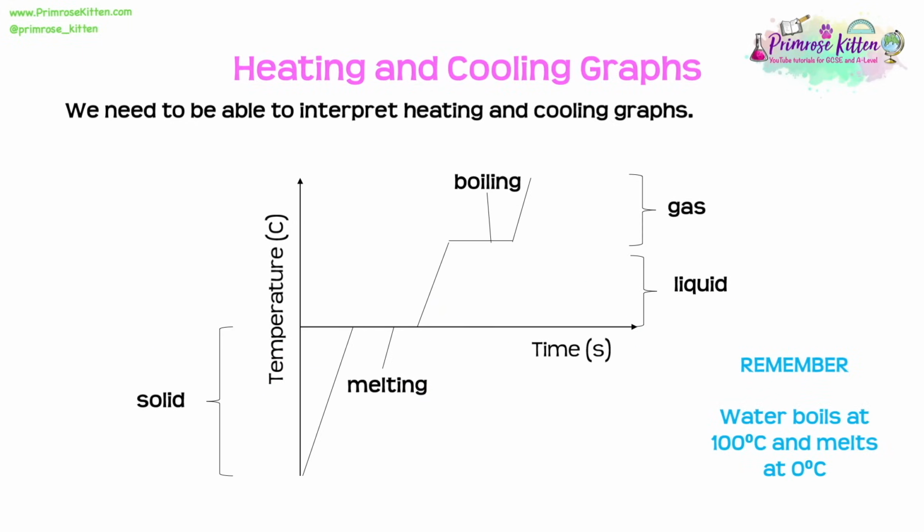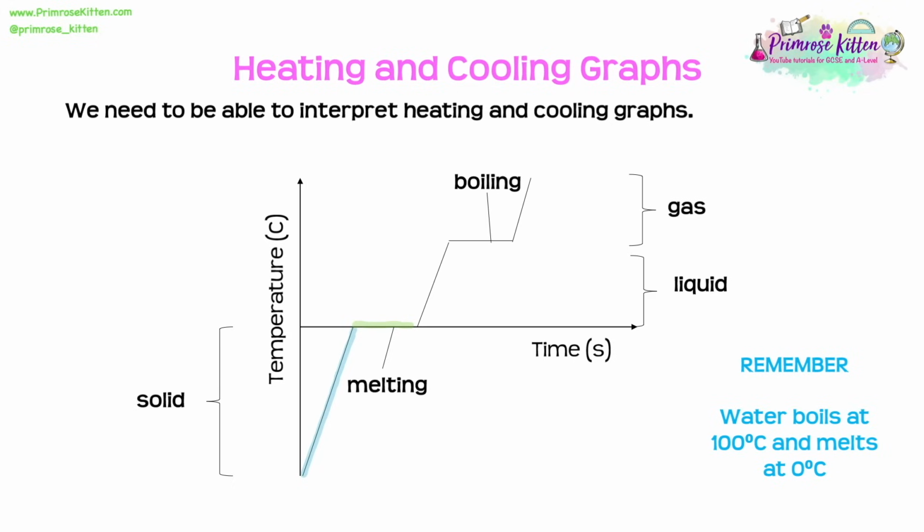In the exam, it's very common that we'll be asked to interpret heating and cooling curves. Let's take a look at this curve as an example. So here we can see that we've got this region where we're in negative temperature, so it's very cold, and we can see that we have a solid. As we put energy in, we're going to see that this solid gets warmer and warmer until eventually it stops getting warmer and it stays flat on this curve for a period.